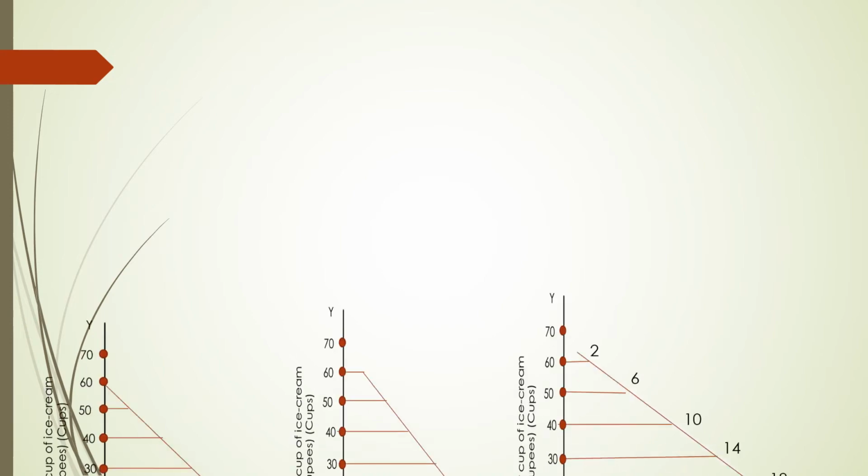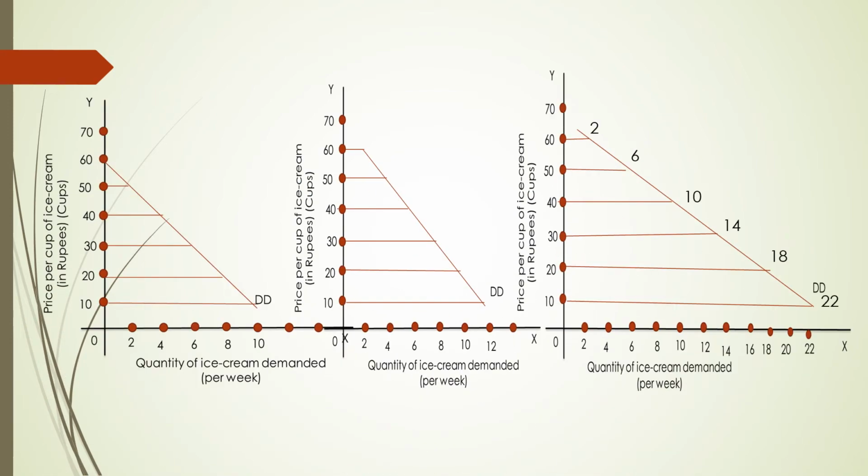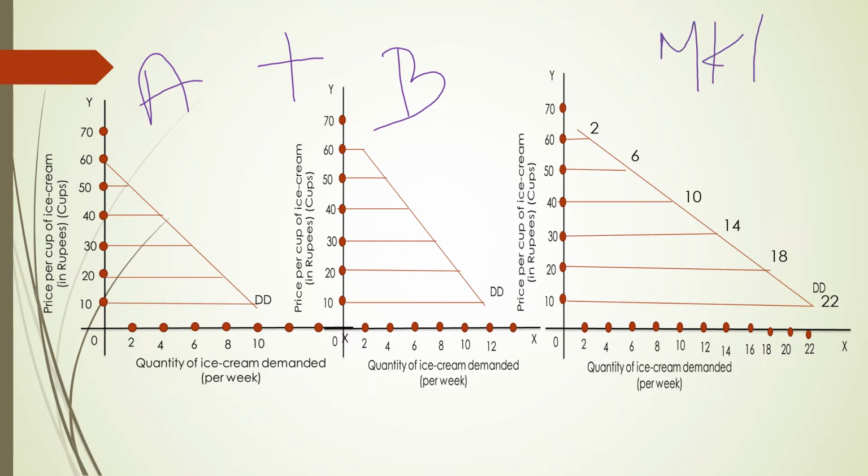Dear students, let us understand market demand with the help of a diagram. Diagram A represents consumer A's demand and diagram B represents consumer B. If we add consumer A and consumer B's quantity demanded at different levels of price, you will get the market demand. You can observe here the market demand.